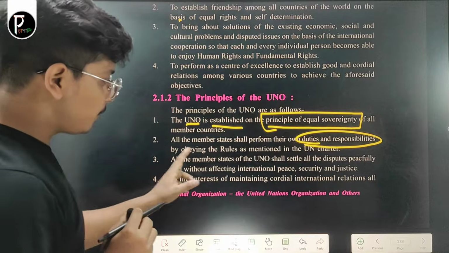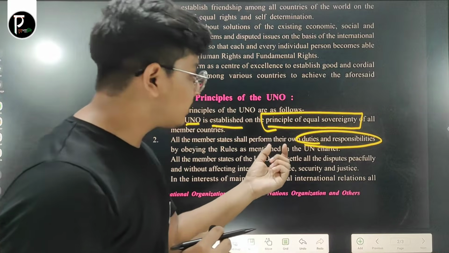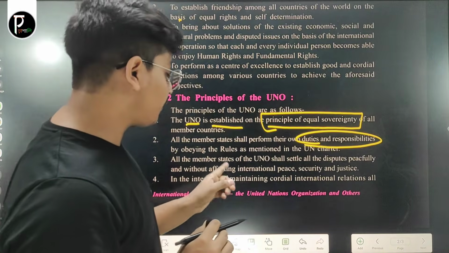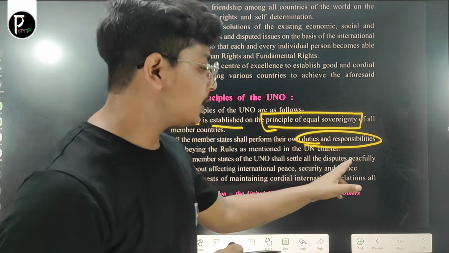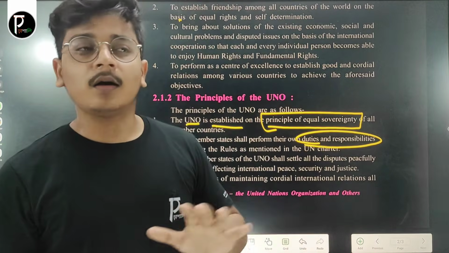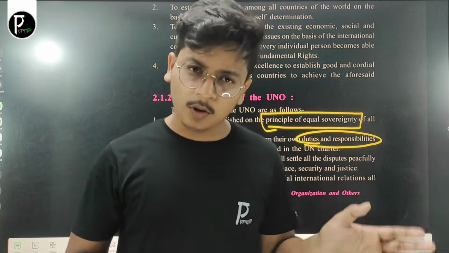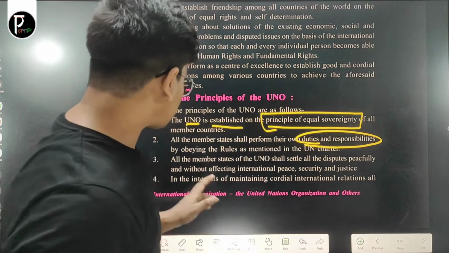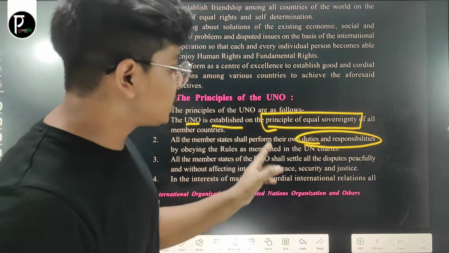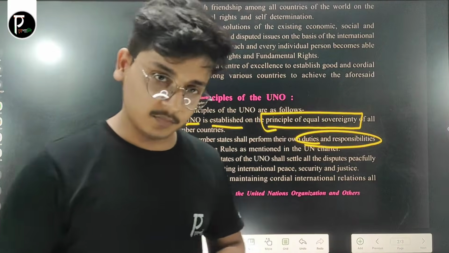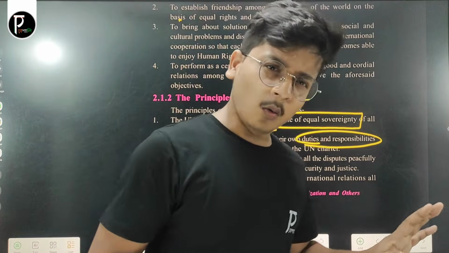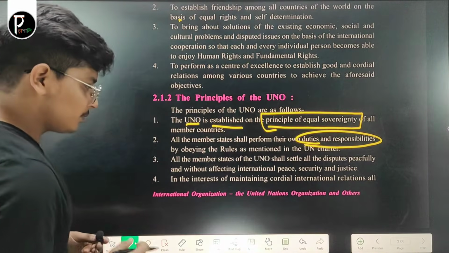Next one, all the member states of the UNO shall settle all disputes peacefully and without affecting international peace, security and justice. As you know, there are many disputes between countries, so all the member states shall settle all disputes peacefully, so that no other war can happen in the near future.